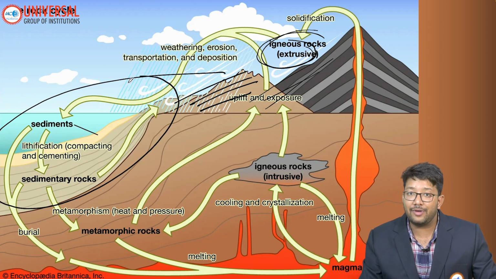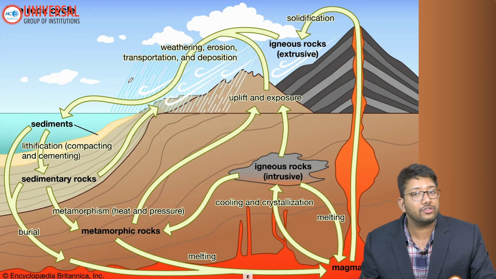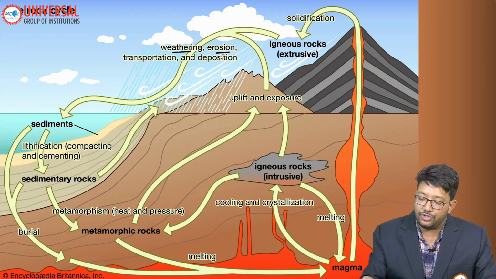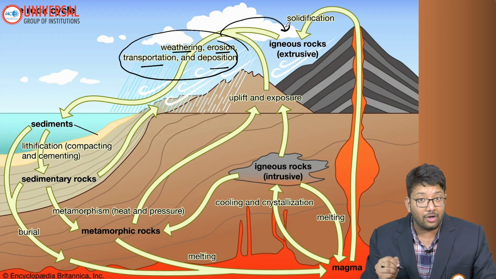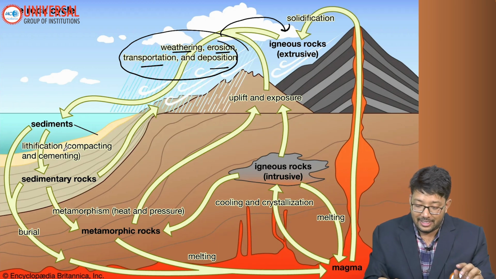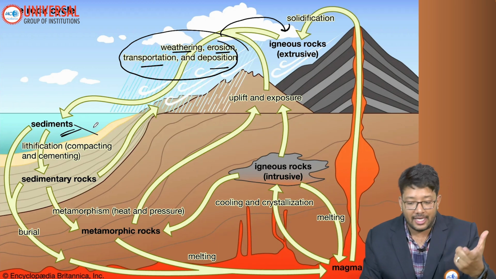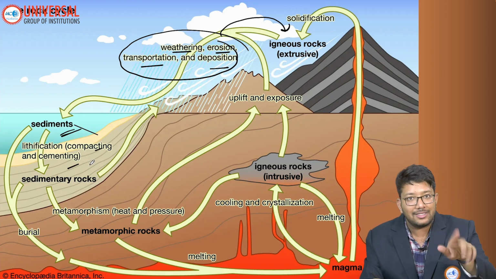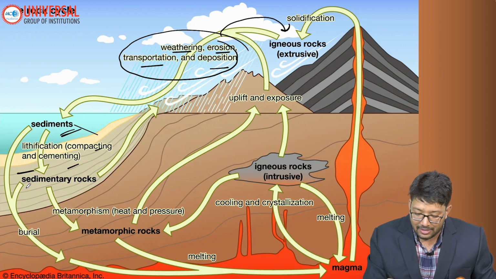Do you know the concept of weathering, erosion and sedimentation? We have already covered it in the sedimentary rocks video, so go check that video out also. So due to weathering, erosion, transportation and deposition, these igneous rock fragments are deposited and lithification happens. Compacting and cementing is called lithification. Then the sedimentary rocks form.